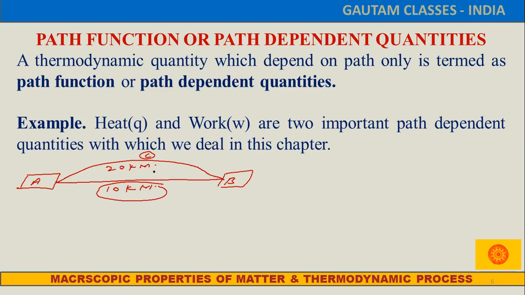So where is it going to do more work? Without any doubt, you can say that in the ACB path it will do more work, but in the AB path it will do less work. That means the work done is a path dependent function. It is independent of the initial and final state. It only depends on the path by which our system is moving. So heat and work done are the two best examples of path dependent functions.